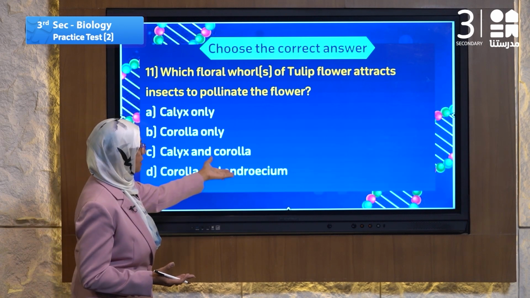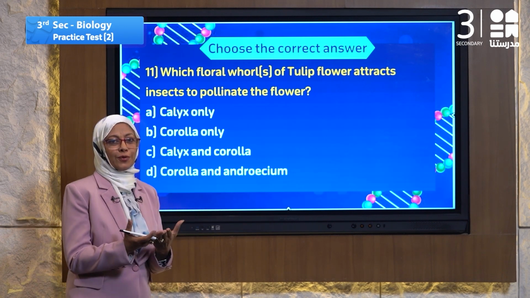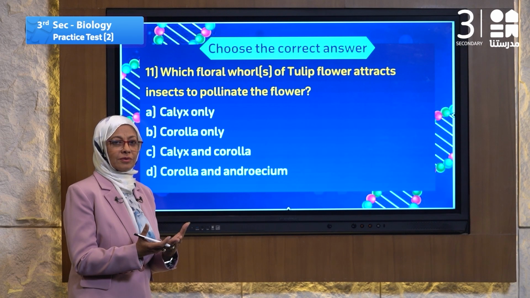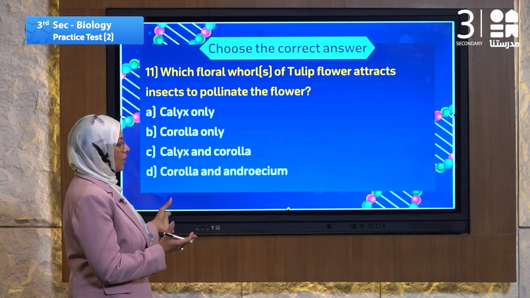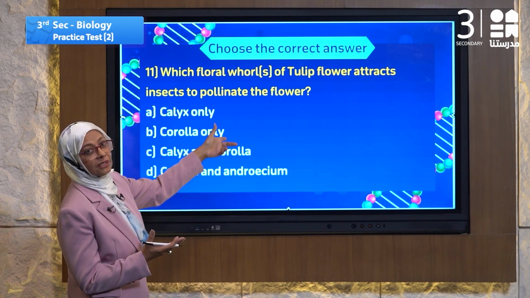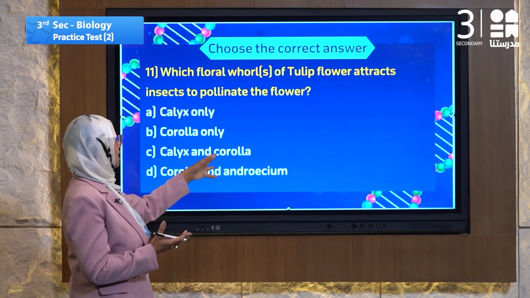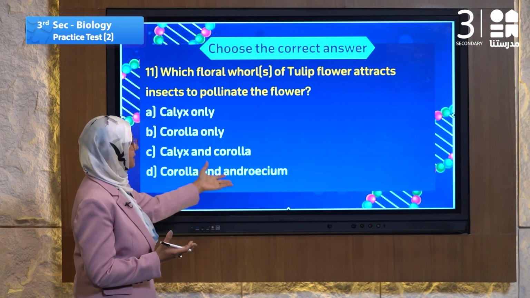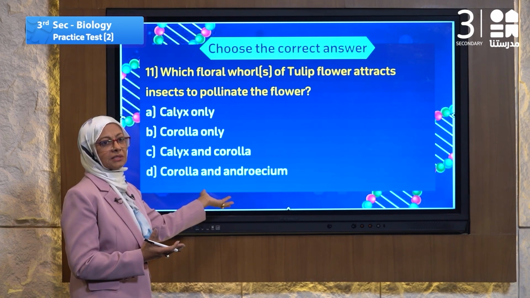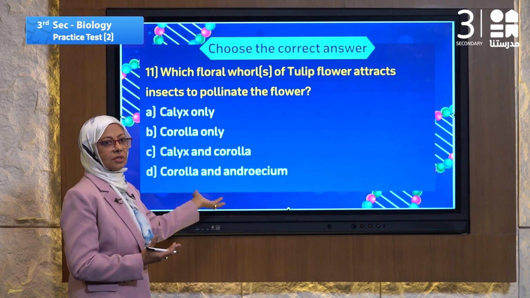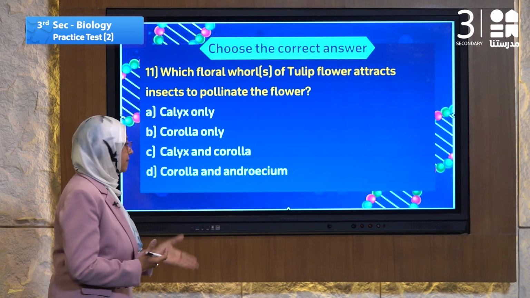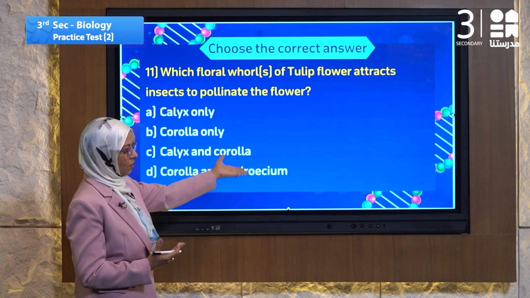Calyx and corolla are attached together to make another role. It's colored in the tulip only. In other types of flower, there are corolla and androecium, and androecium does not have any color. So the answer must be calyx and corolla.